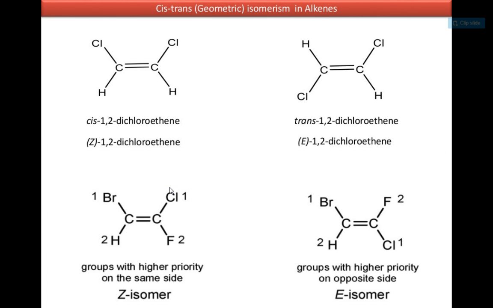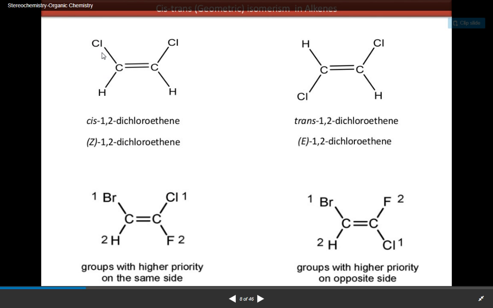Here are a few examples showing cis-trans geometric isomerism in the case of alkenes. See, this has two Cl atoms on the same side. It is cis-1,2-dichloroethene. And in IUPAC nomenclature, because the similar groups are on the same side, it is named Z-1,2-dichloroethene.